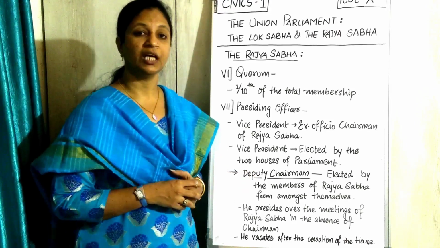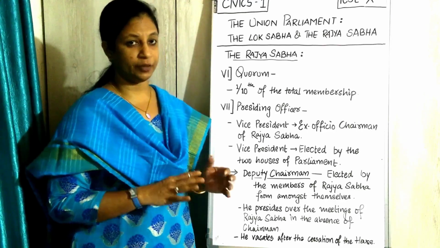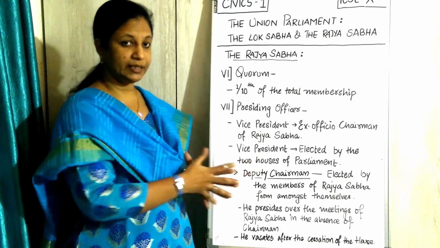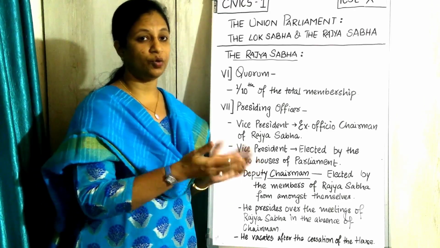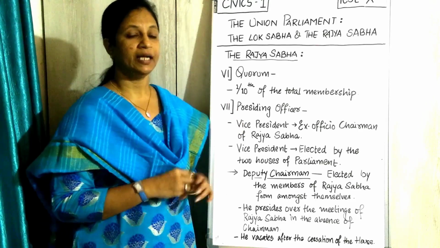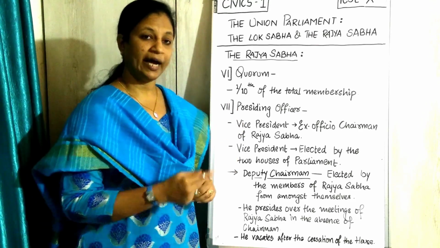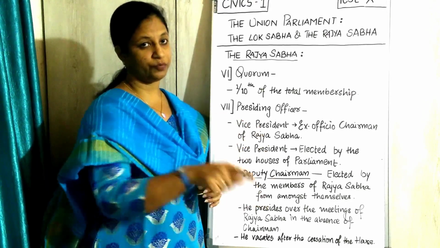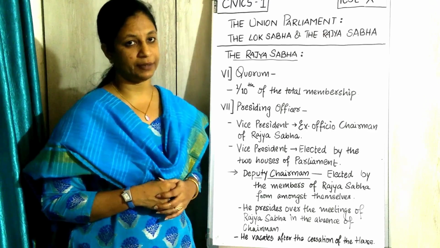These days it is Venkaiah Naidu who is the chairman here. He will be elected from within the two houses of the parliament. He will be the member who unanimously got elected, and he will become the vice president, and automatically he will become the chairman who presides over the whole of the session, the meetings of Rajya Sabha.